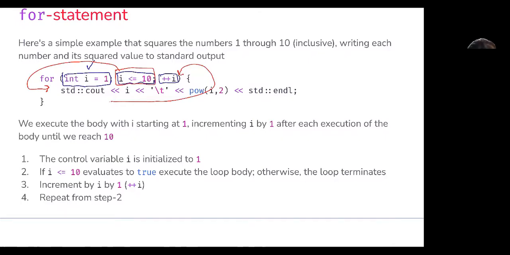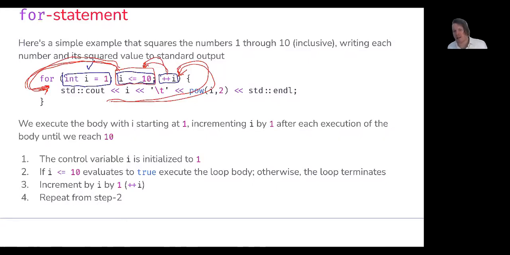We will then compare the incremented value of i against our condition. And if that condition is still evaluating to true, we'll continue this process over. So we'd go back into the body, execute the code here, increment i by 1, check the condition, and we'd continue to do this for the values of 1 through 10 inclusive.